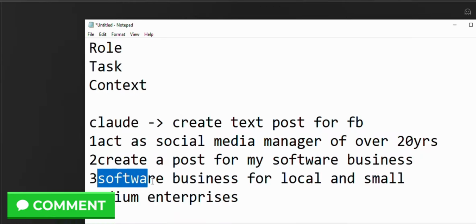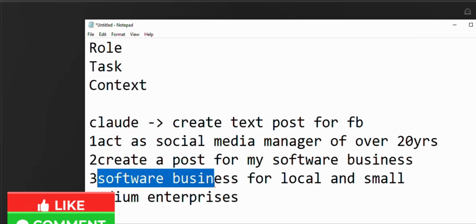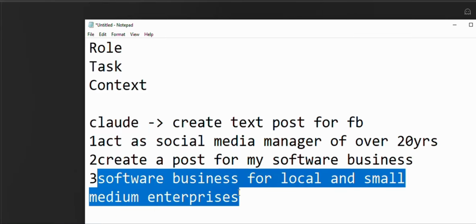The context now of that software business is a software business post for local and small medium enterprise. You can call it SME as an acronym. So in summary, I want Claude to be a social media manager of over 20 years experience and create a post for my software business. And this software business post is based mainly for local and small medium enterprise. So let's go further to Claude and create a prompt using this example I give here.